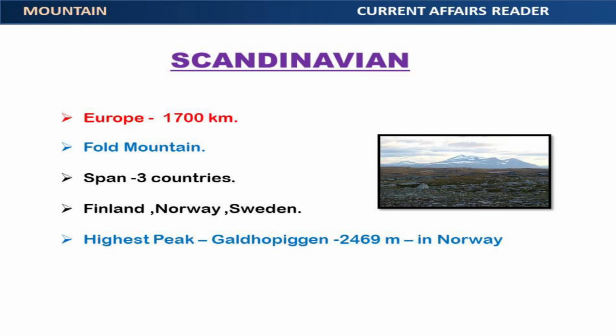Next, Scandinavian Mountain Range. The Scandinavian Mountains are located in Europe. They are about 1,700 kilometers long. They are a fold mountain range. They span through 3 countries: Finland, Norway, and Sweden. The highest peak in the Scandinavian mountains is Galdhøpiggen, with an elevation of 2,469 meters, located in Norway.